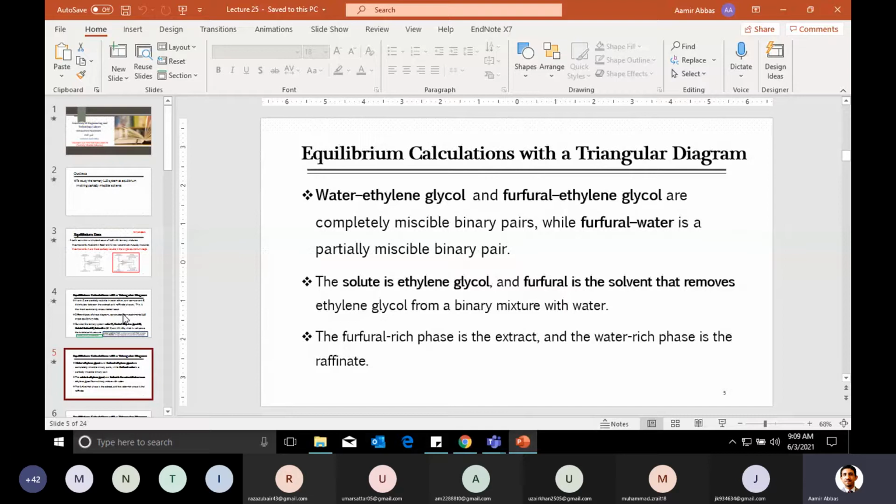Some will stay with the water as a raffinate, and the other will be transferred towards the furfural, the externally introduced solvent. The water-ethylene glycol pair and the furfural-ethylene glycol pair are completely miscible with each other, but water and furfural are partially miscible with each other.